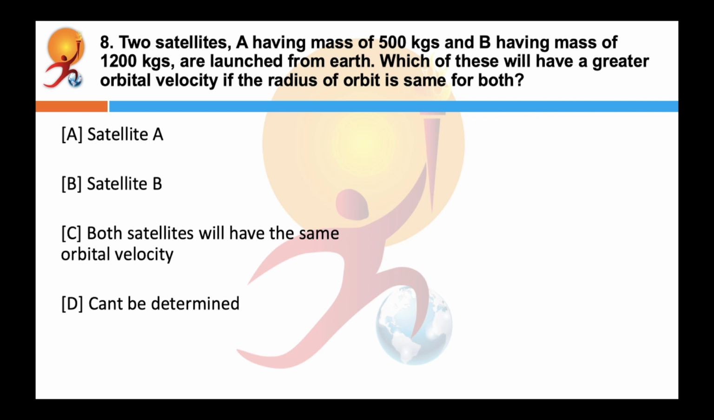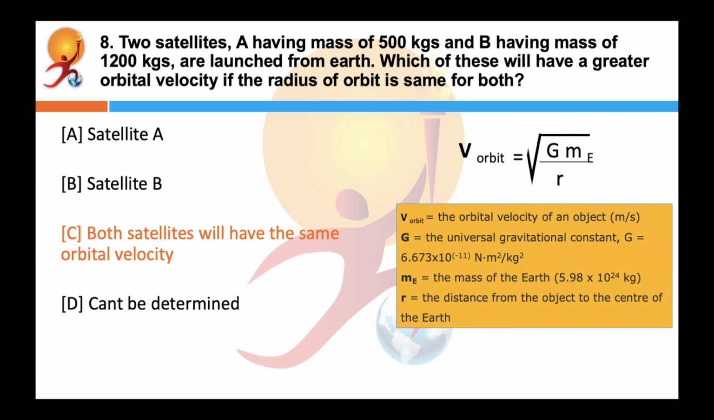Two satellites, A having a mass of 500 kg and B having a mass of 1200 kg, are both launched from Earth. Which of these will have a greater orbital velocity if the radius of the orbit is the same for both? Your answer is both satellites will have the same orbital velocity, as the orbital velocity of a satellite is independent of the mass of the satellite. To understand this, we can also refer to the formula. V orbit, that is the orbital velocity, is given by square root of GM, the mass of the Earth, upon radius R.